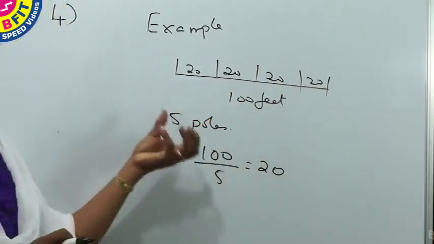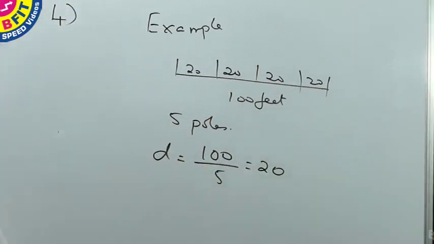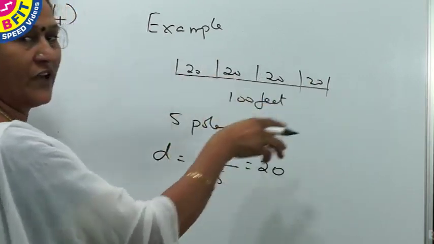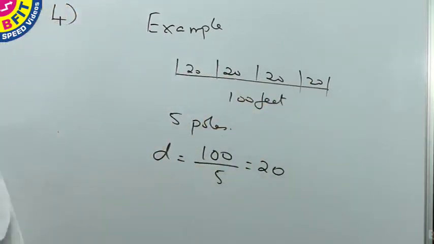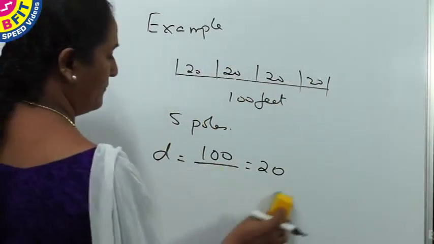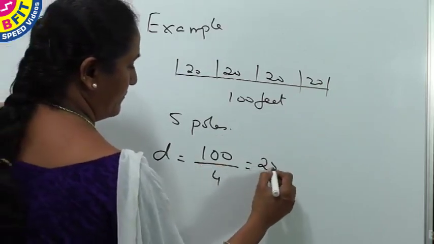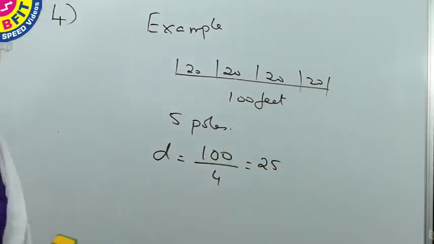So to find the distance between the poles, we have to divide by 1 less than the number of poles, because we need only the intervals. So for 5 poles we have 4 intervals, so divide by 1 less than the number of poles. So the distance between the poles has to be 25 feet.